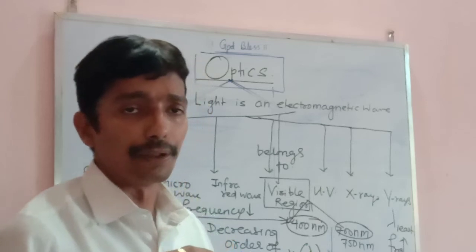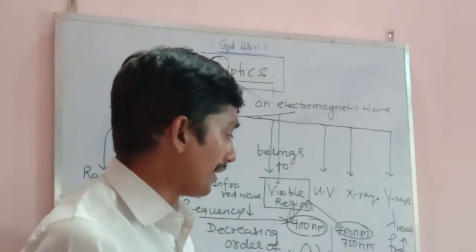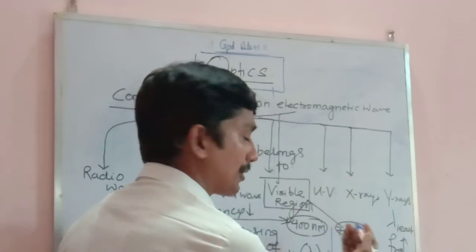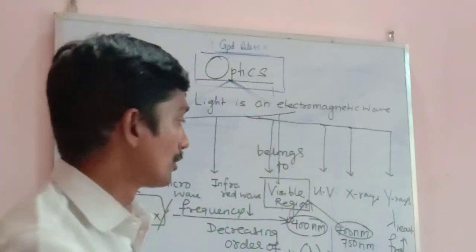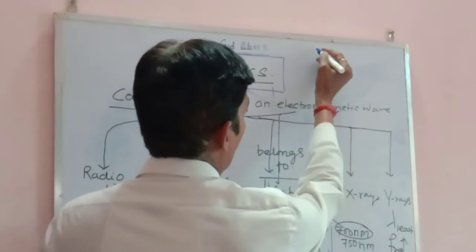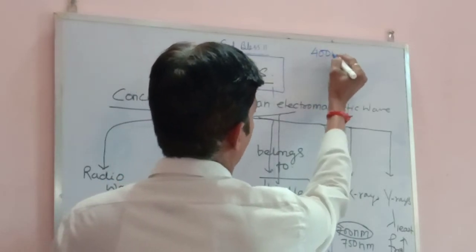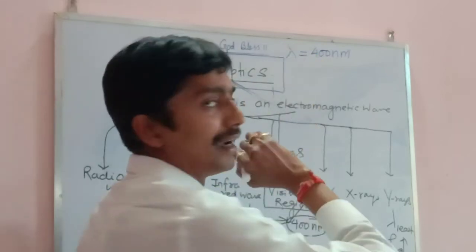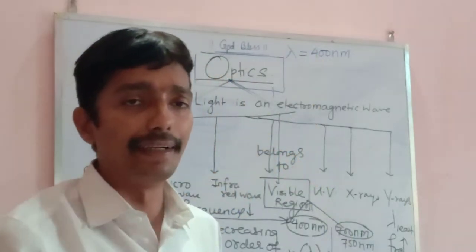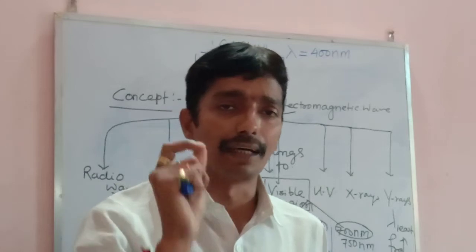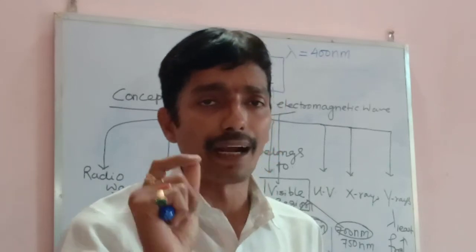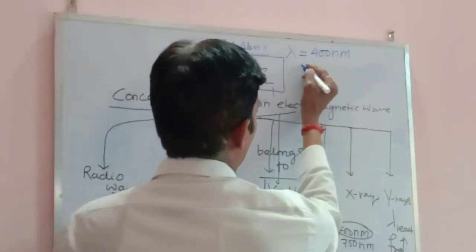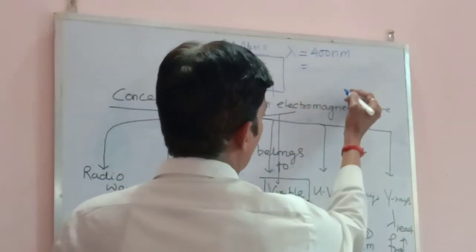You can see on the board. Now, if we are writing Angstrom, what is the conversion of 400 nanometer to Angstrom? That you should know. So here I am writing that part. 400 nanometer is the wavelength in the visible region. I repeat, this is the wavelength starting with the visible region, that is from 400 nanometer. Now if I write 400 nanometer as the lambda value, how will I convert it into Angstrom?